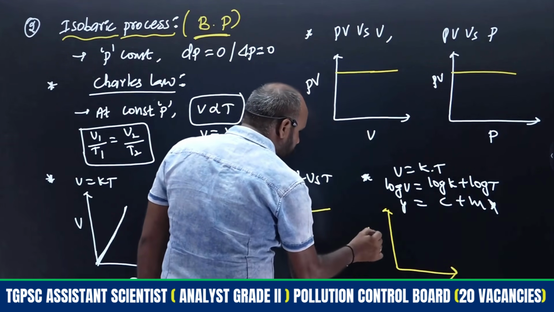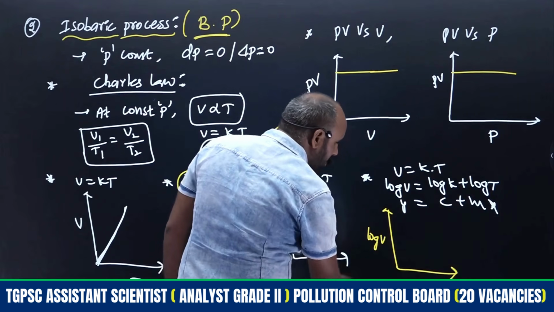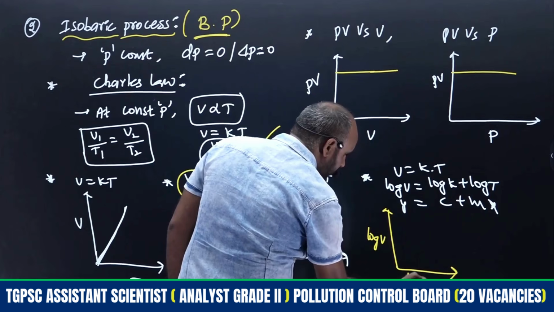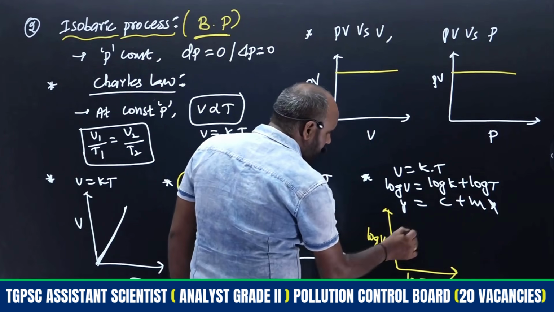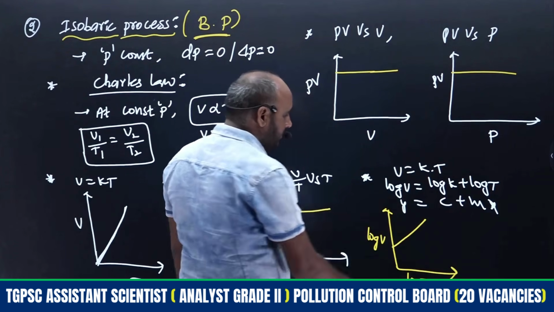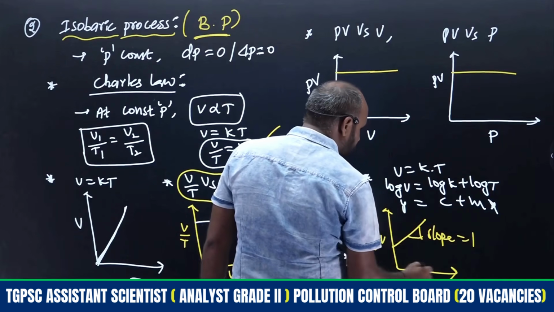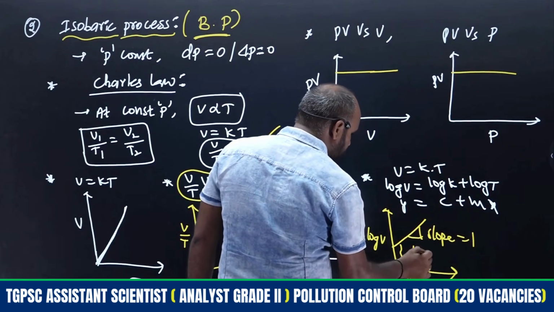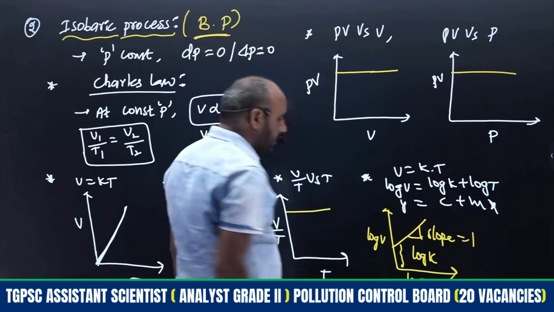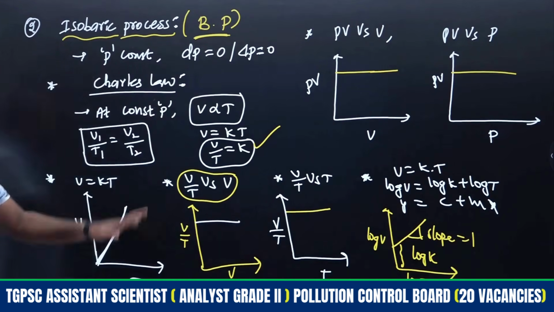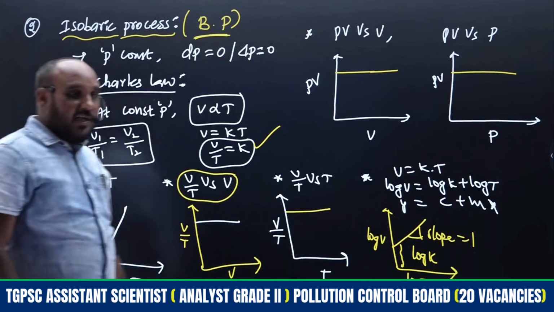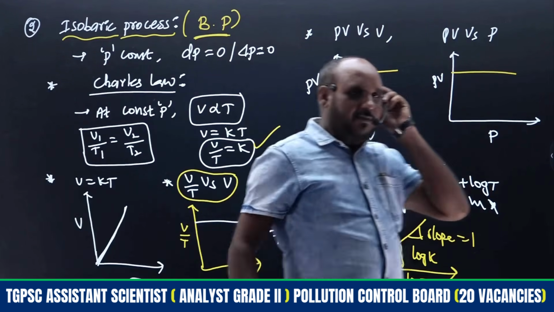So what is on the y-axis? Log V. On the x-axis, log T, right? Therefore that will give a positive intercept. If you consider the slope here, that slope will be equal to 1. The intercept is equal to log K, right? These are the four kinds of plots which are applicable. I already mentioned in the class, right?